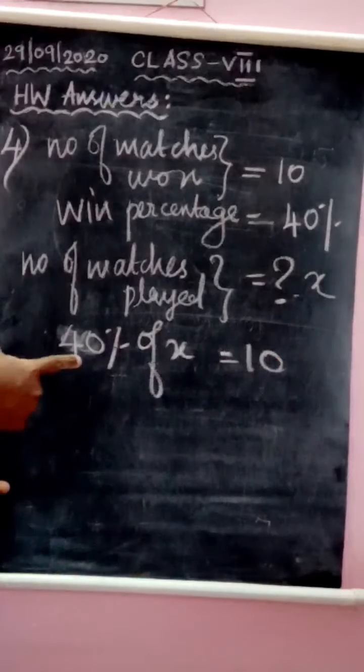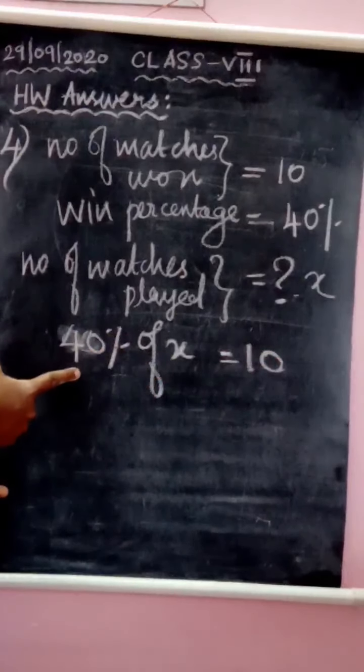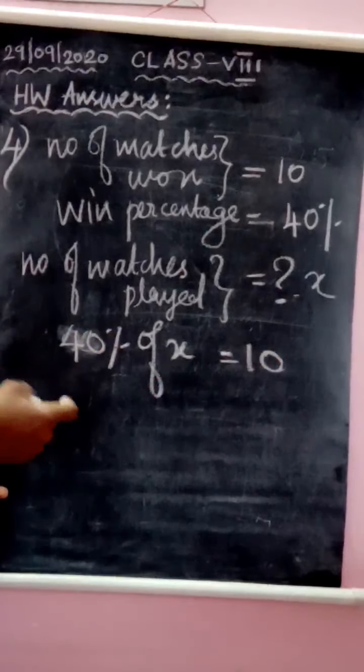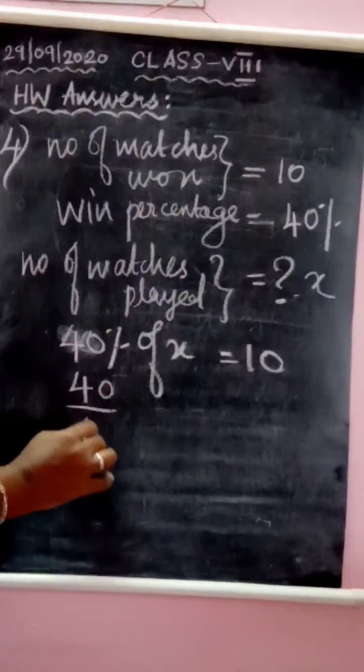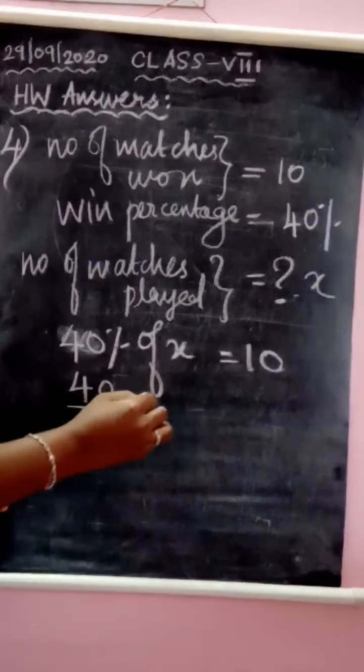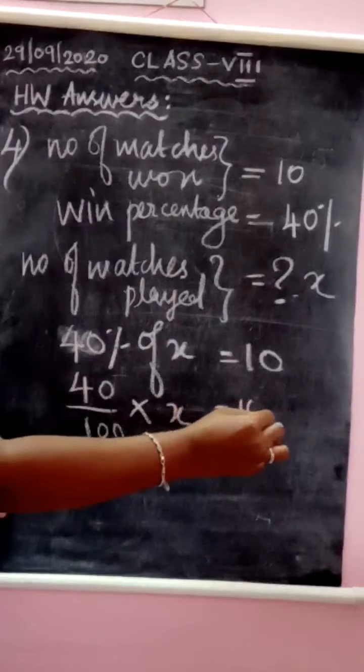Yes or no? See, win percentage out of total matches. Okay. So here you will write 40 by 100 into X equal to 10.